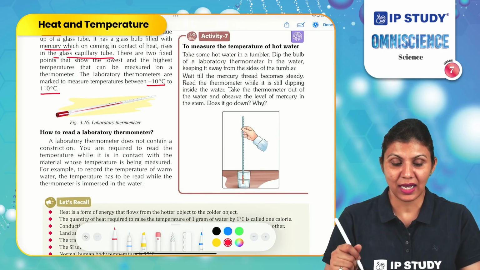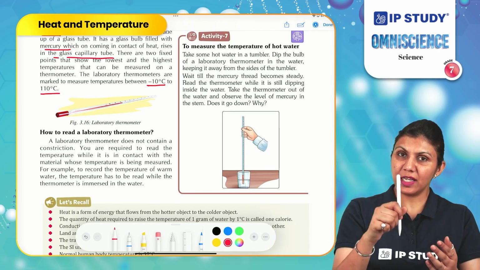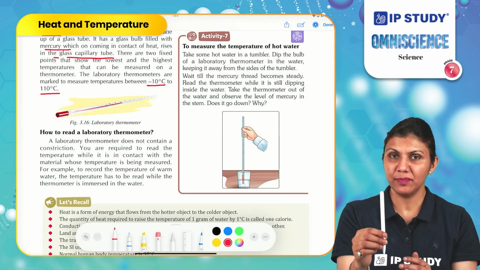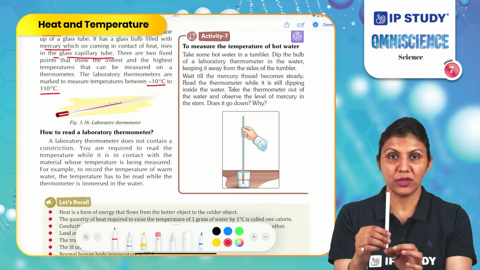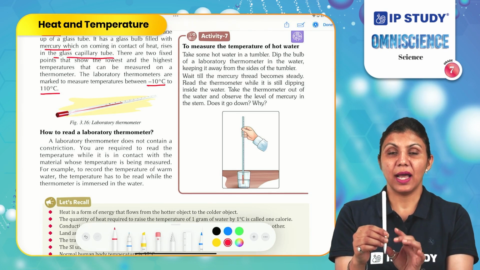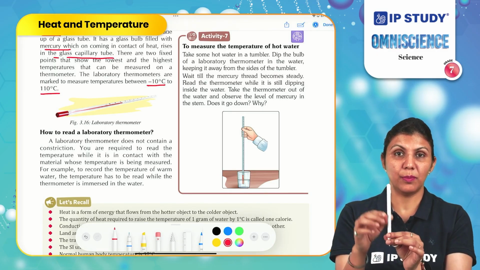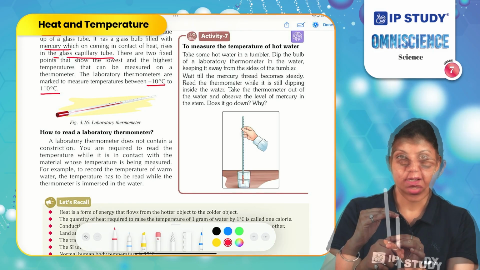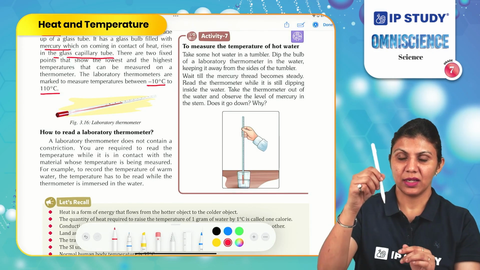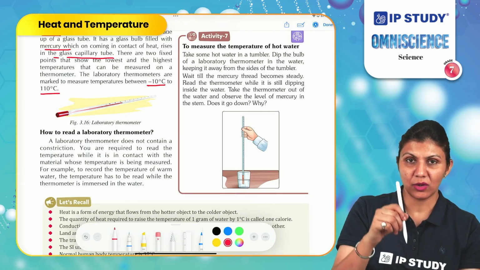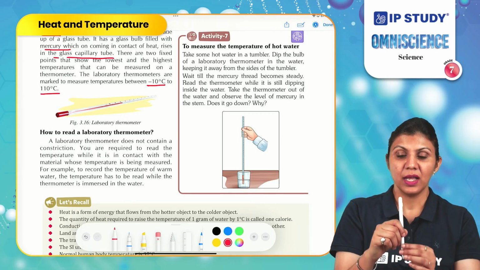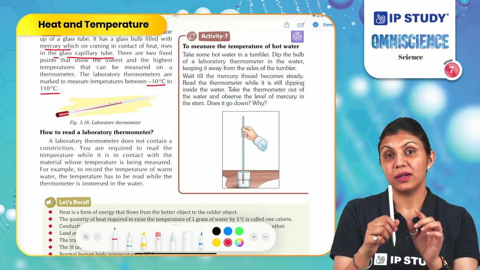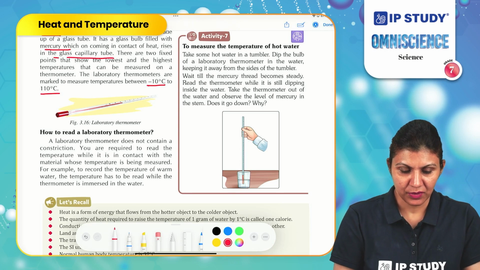How to read a laboratory thermometer? When we are using a glass laboratory thermometer, we keep it vertical, erect in the medium, in the material for which we are measuring the temperature, and then we need to bring the eye to the level of the mercury in the thermometer to read this. So here the difference is the thermometer should be in contact with the material to read its temperature, and when we are reading the temperature, we need to bring the eye to the level of mercury in the thermometer.